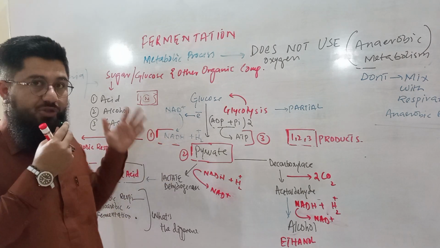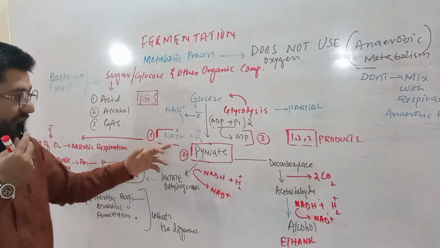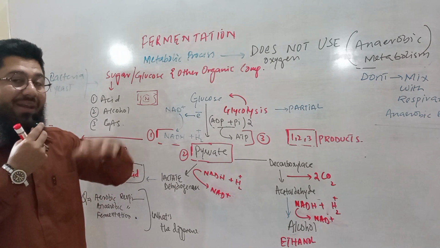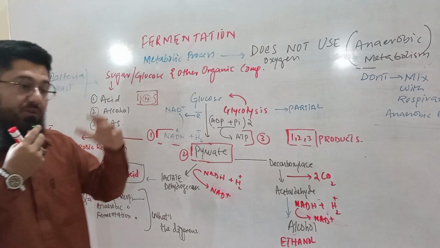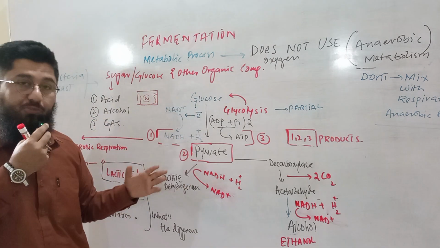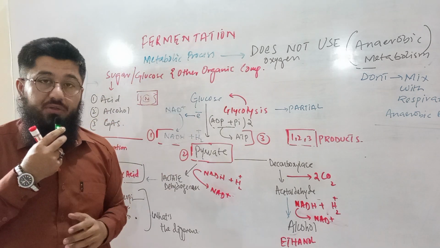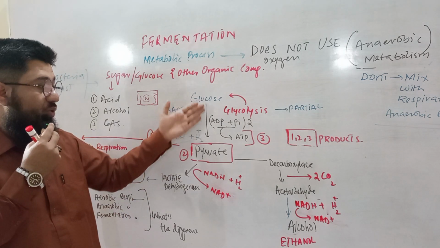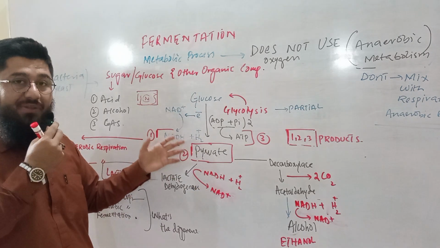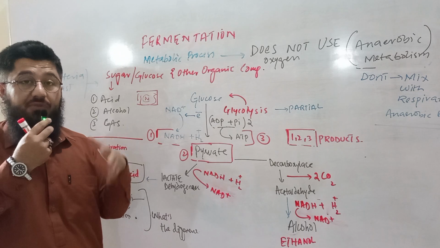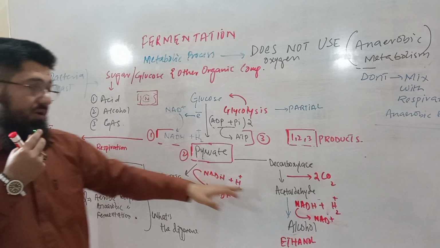So if NADH is giving electrons to the pyruvate, the immediate product, then this will lead towards fermentation. If this NADH is providing electrons somewhere else, to oxygen during these mechanisms. So what is happening in other metabolic processes is that glucose is broken down to pyruvate, then pyruvate enters the electron transport chain, which is another system we have discussed in our earlier videos. What we studied there was that glucose was not going to give its electrons to the pyruvate directly. During glycolysis, electrons were produced, but they were not given to the pyruvate directly. They were given to the end product, that was actually oxygen. Now here we have the products, lactic acid, or pyruvate, or acetaldehyde.